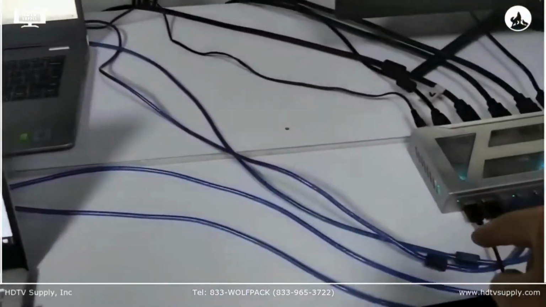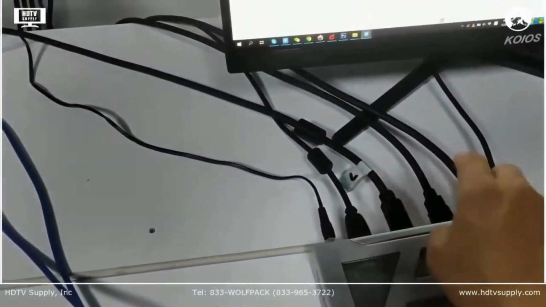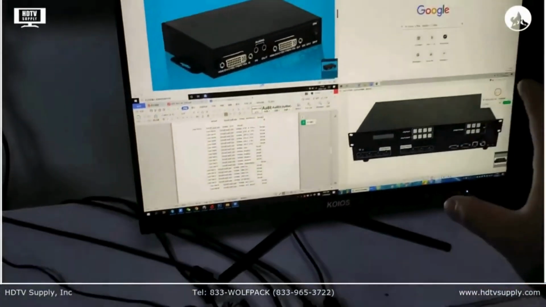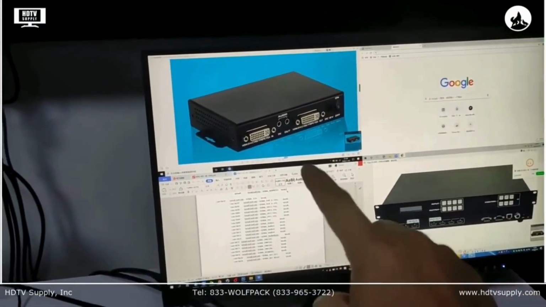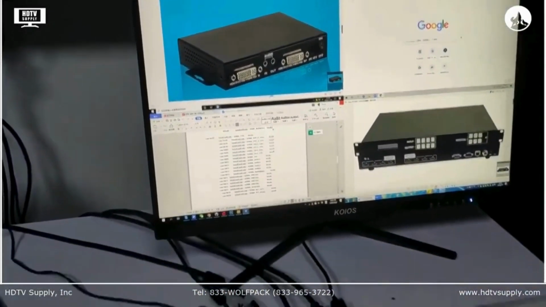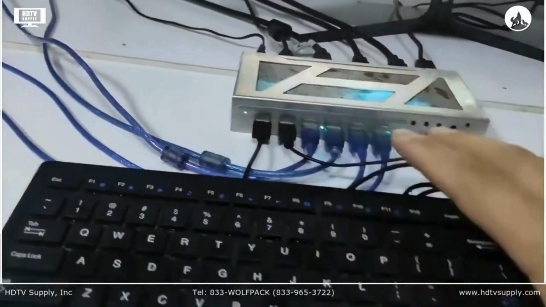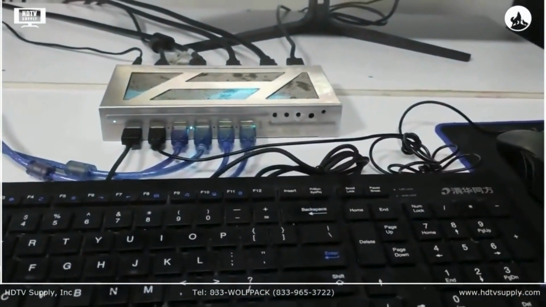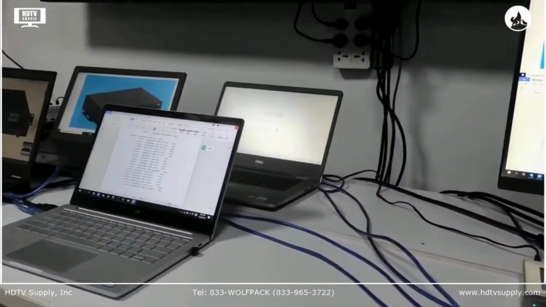The 4 USB cables connect to this 4x1 switcher, with 4 HDMI inputs and 1 HDMI output to this monitor here. Right now you can see it's showing as a multi-viewer, a quad view: first PC, second PC, third PC, and the fourth PC. We also have 1 keyboard and 1 mouse, so with this we can manage all 4 PCs without touching them.